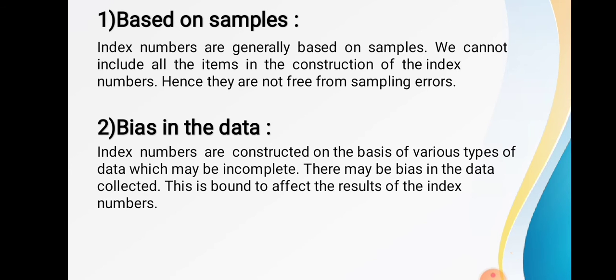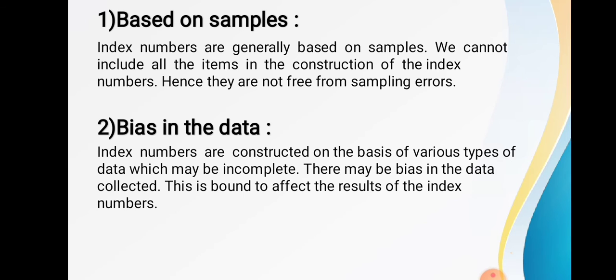Now let us start with the first limitation of the index number, that is based on samples. Index numbers are generally based on samples. We cannot include all items in the construction of index number. We have to just take the selected items for the construction of the index number. Hence they are not free from sampling error.